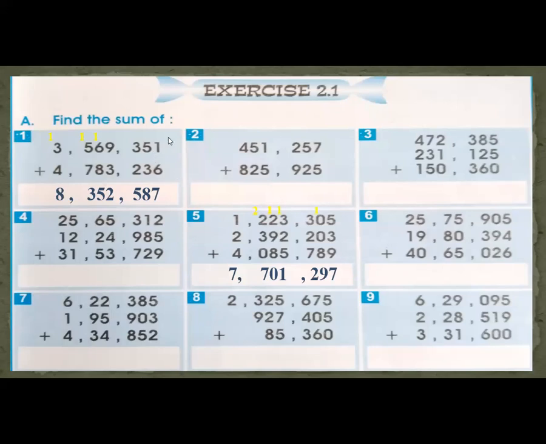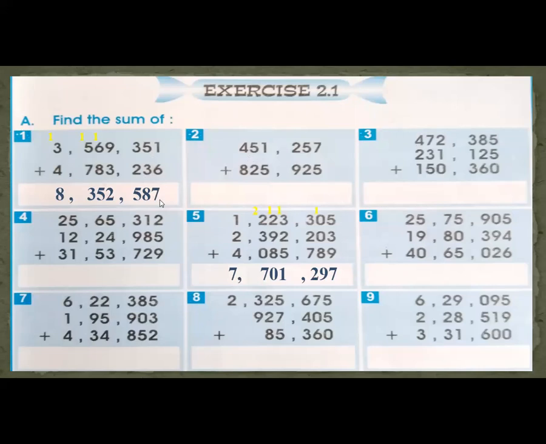Okay, so starting from right hand side, 6 plus 1, 7. These two questions are done just for your guidance or better understanding. You will solve these questions in your book by using pencil. Don't do this work in your copy. Very good, Huran. Very good, Arij. You will solve these questions in your book by using pencil.